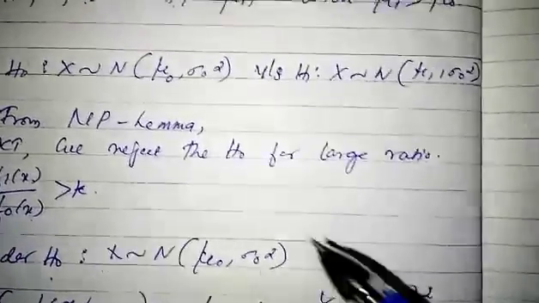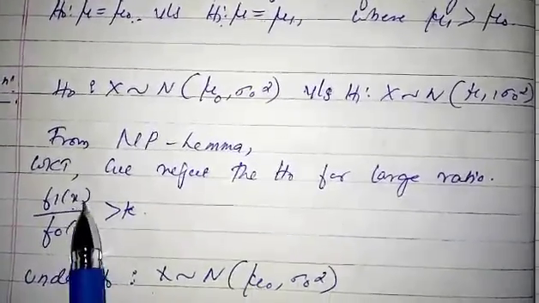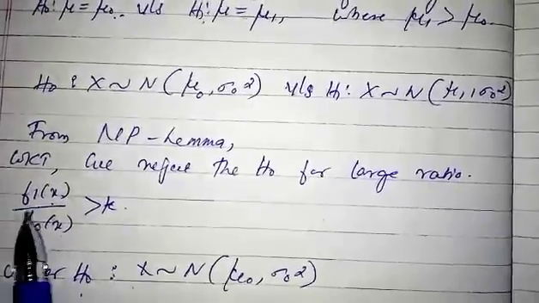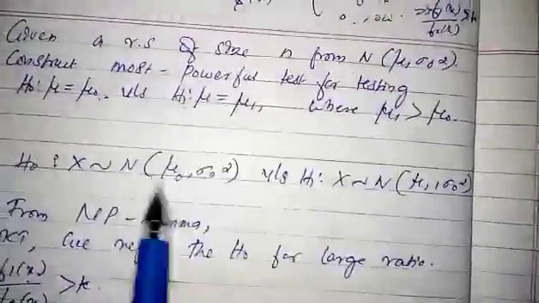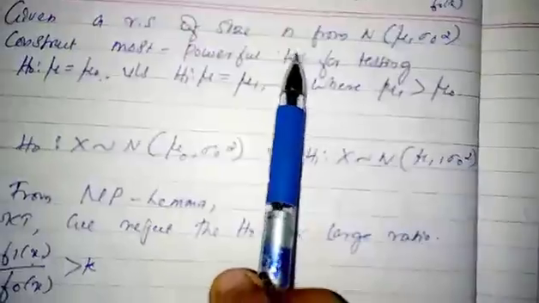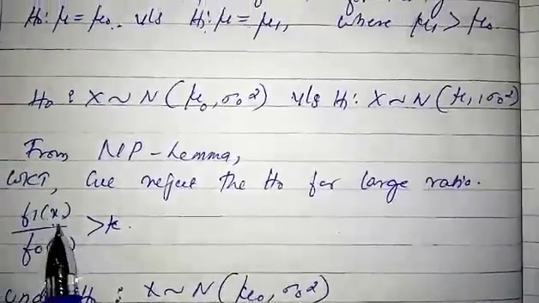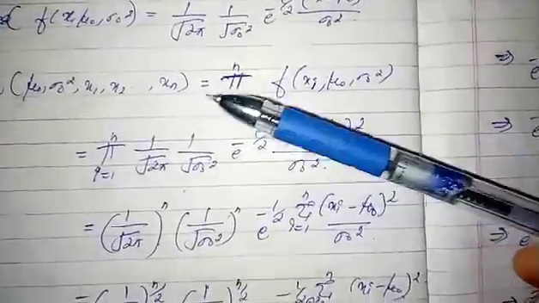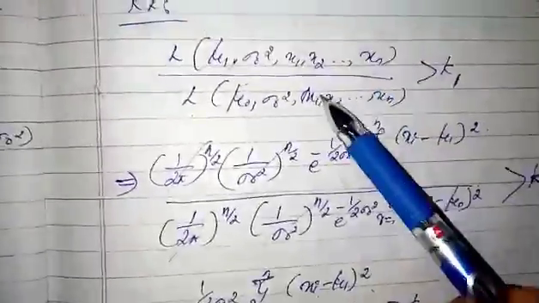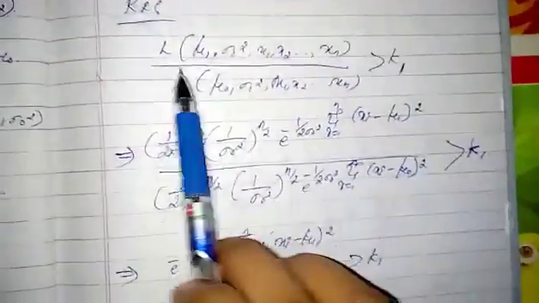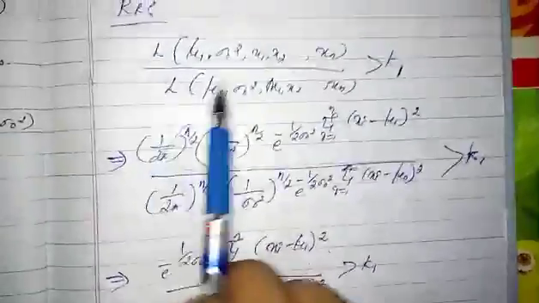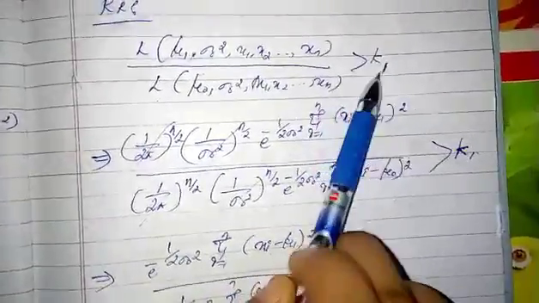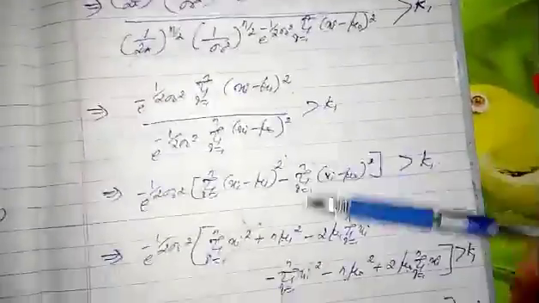But in this case, since a sample of size n is given, instead of the density we have to take the likelihood function, under h0 and under h1. Then we obtain the rejection region using likelihood under h1 divided by likelihood under h0 greater than a value k1. Then substitute the likelihood values and simplify the terms.